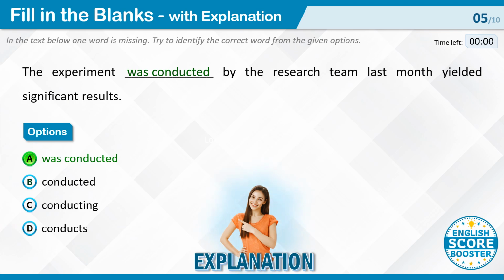In summary, option was conducted is the correct answer because it correctly uses the past tense of to be in the passive voice, which fits the context of the sentence, describing a past event conducted by the research team.